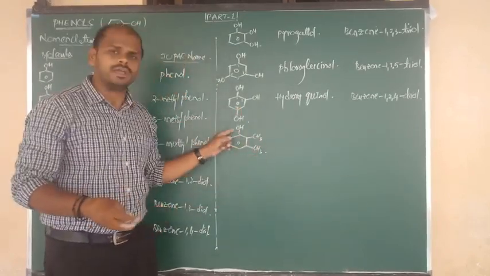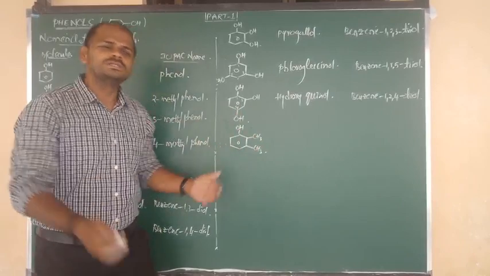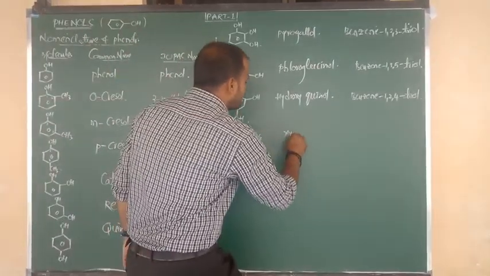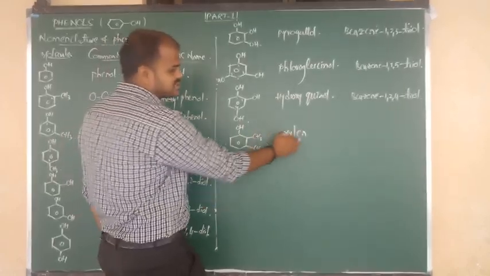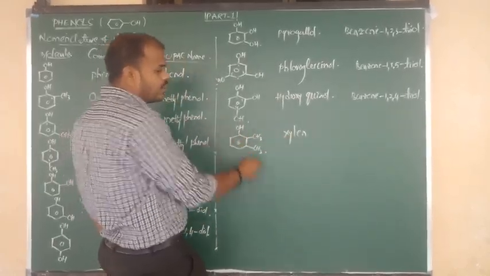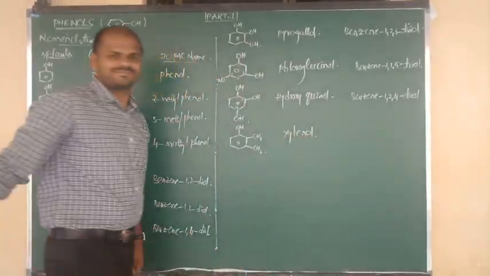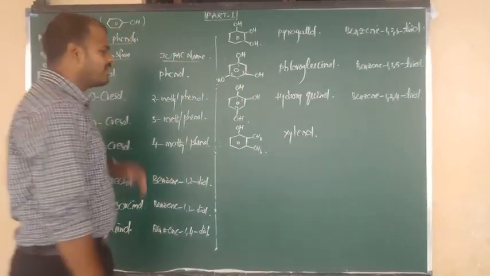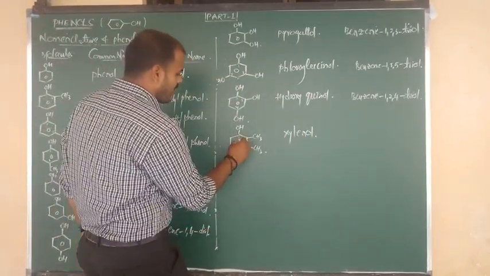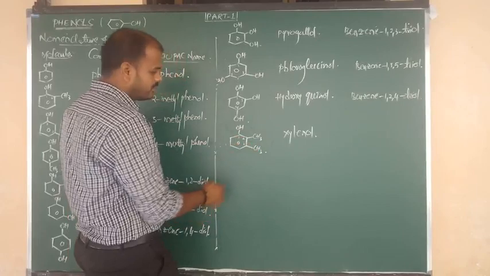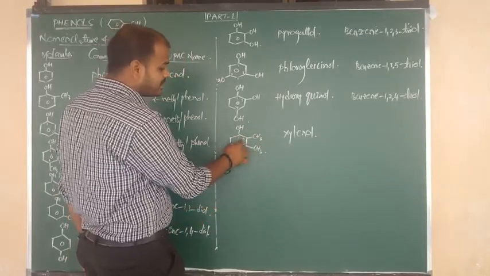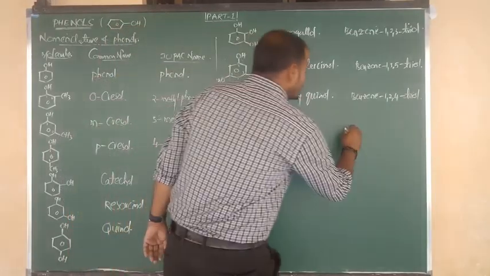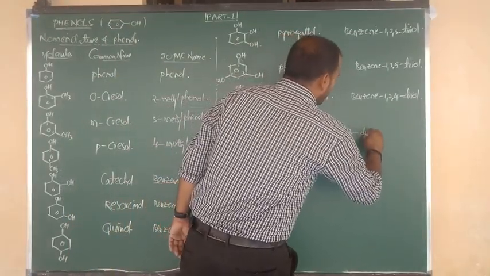Xylene connected to OH. OH means what? Ol. So simply, the common name of this compound, with CH3 present on benzene, is xylene, and xylene connected to OH is nothing but xylenol. I hope you understand. Good. The IUPAC name we can write easily: 1, 2, 3. Now what are the side chains? 2 side chains are there: methyl, at positions 2, 3. So 2,3-dimethyl.